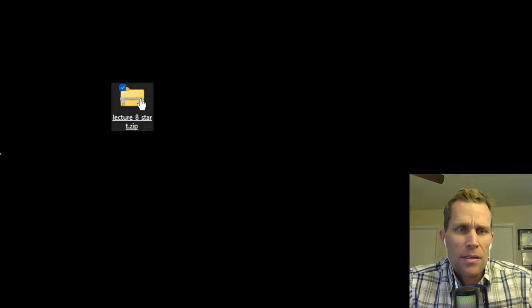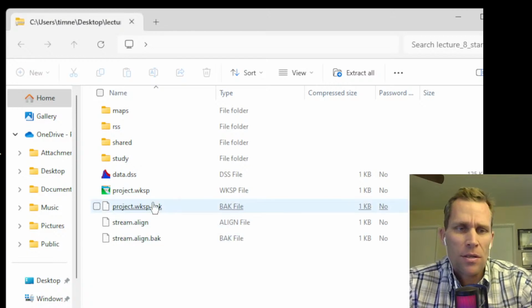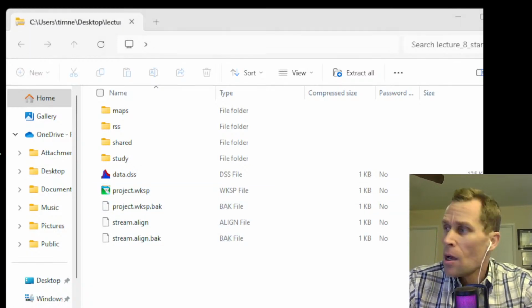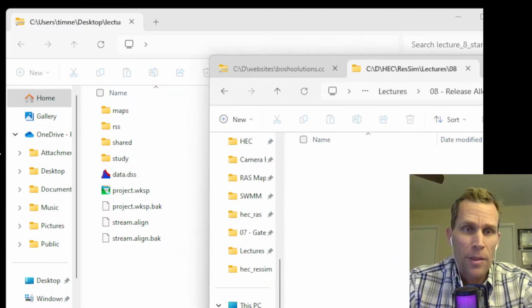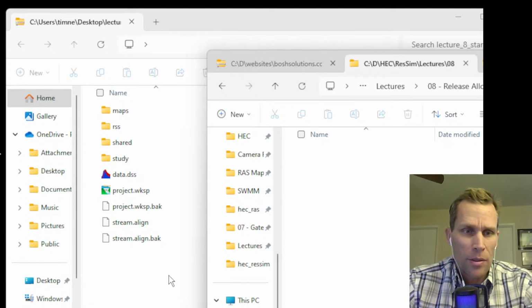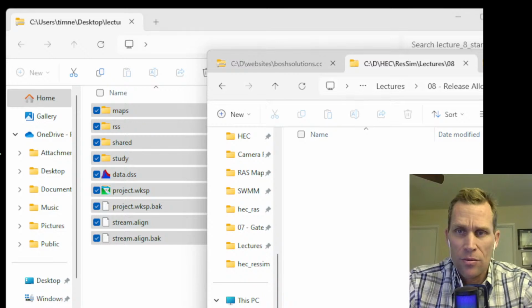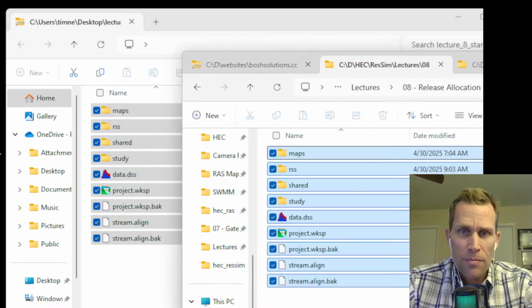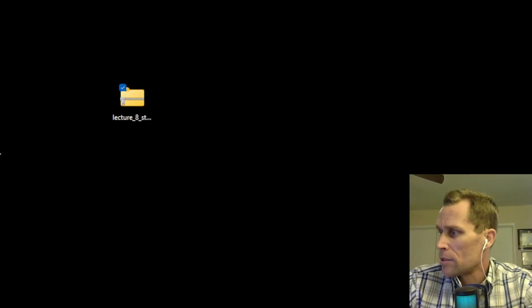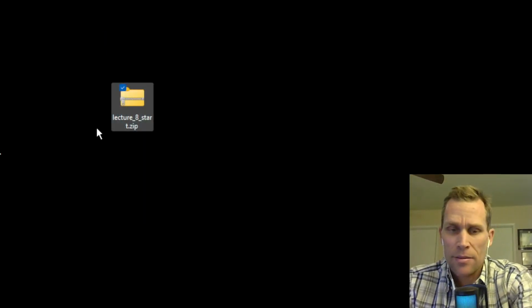And then here is the lecture file. This is the starting worksheet files, watershed files. I'm going to go ahead and move these to a location on my computer where I want to store them permanently. I don't want to just keep them in a zip file on my desktop. So I'm going to just drag those into what will be my project directory. And then boom, those are copied over. So I can now just move that out of the way and delete the zip file.